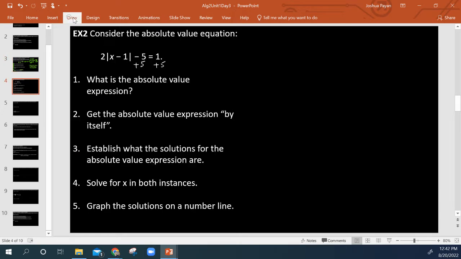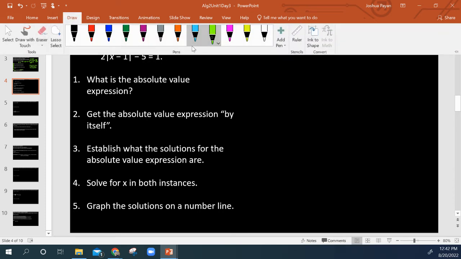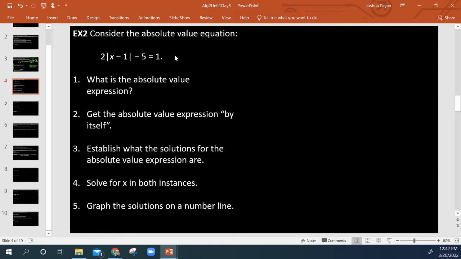Okay, some more gnarly examples, and I see that there's some stuff on here that I didn't erase. Still following the same process, we establish what the absolute value expression is. Then we isolate it. So I'm going to do plus 5, which of course becomes a 6. 6 divided by 2 is going to be a 3. So I end up with the absolute value of x minus 1 equals 3.